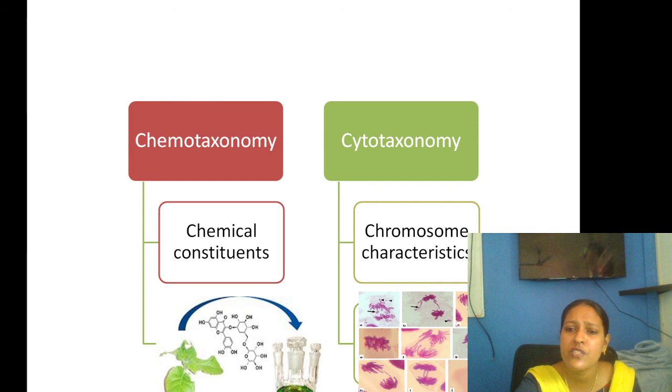Today in our class we have learned about the classification systems, that is artificial, natural and phylogenetic, and also chemotaxonomy and cytotaxonomy. Artificial is based only upon morphological features, and it is the Linnaeus system. Natural is based upon anatomy, embryology and phytochemistry, by Bentham and Hooker. Phylogenetic is based upon evolution, by Hutchinson and Engler and Prantl. That is what we have discussed so far. So this is about our classification, and I hope it is very clear for you.